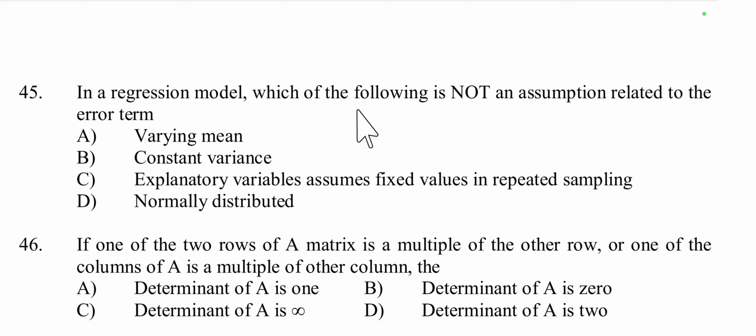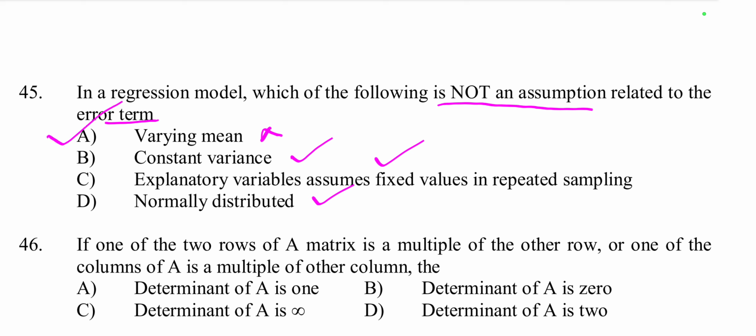Varying mean is not an assumption, but constant variance, explanatory variables assume fixed values in repeated sampling, and normal distribution are the assumptions of the error term. So varying mean is not an assumption.